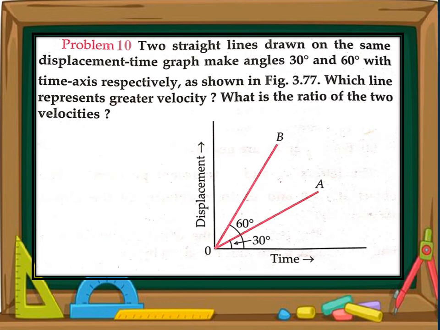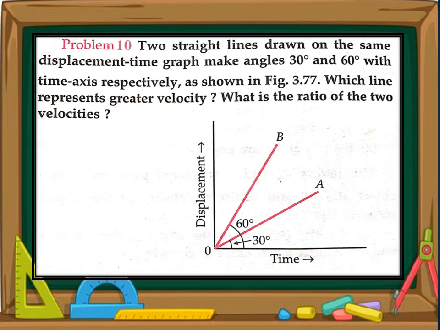First of all, from the time axis, draw a perpendicular on these two lines A and B. When you draw the perpendicular, you will observe that line A traces out less displacement in the same time, whereas line B has more displacement in the same time.